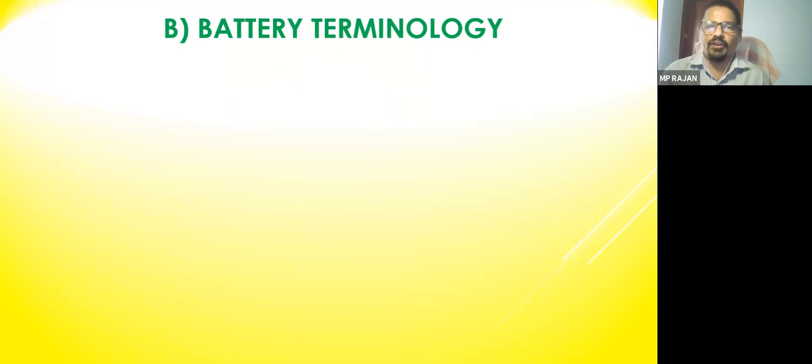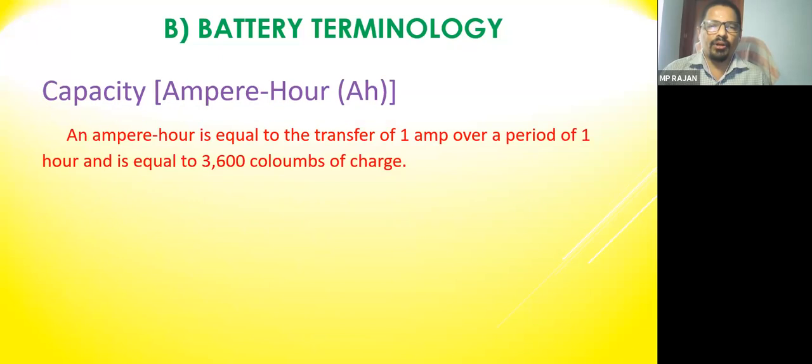So as and when required, the battery will supply, especially in the night. At night, as we discussed, there is no sunlight, so there is no supply. So we can use the battery charge to give supply to our appliances after converting it from DC into AC. So battery terminology we should know.